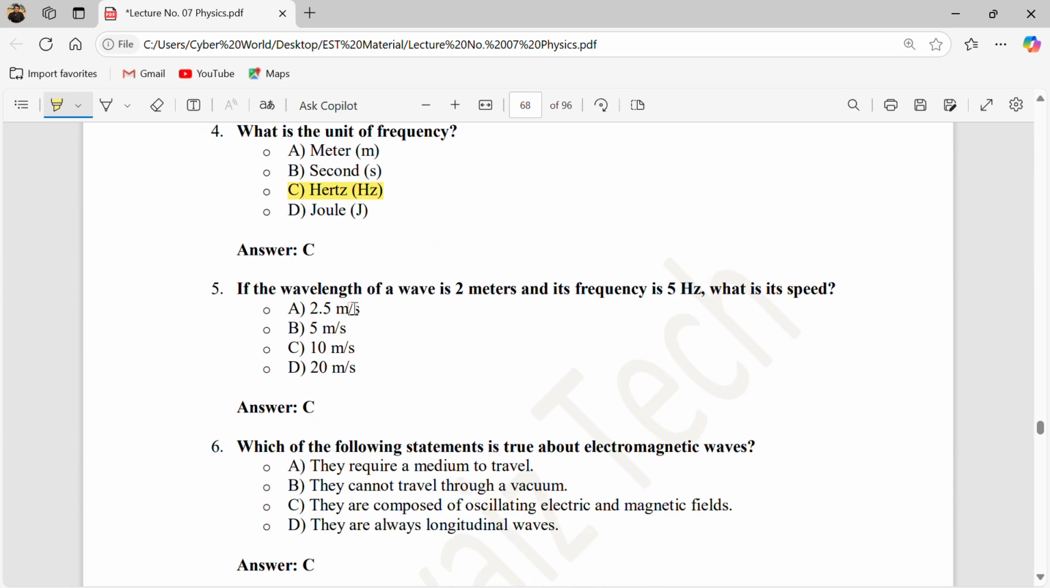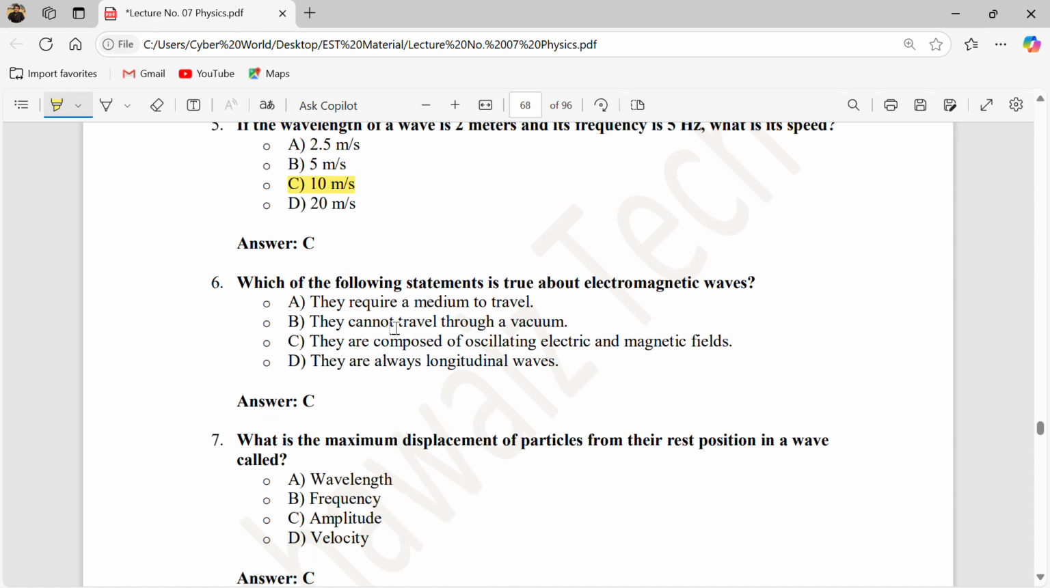Okay. If the wavelength of a wave is 2 meters and its frequency is 5 hertz, what is its wave speed? So this is only a product. Wave speed should be the product of lambda and frequency, 5 times 2 is 10. So it becomes 10 meters per second. Okay. Answer is C.